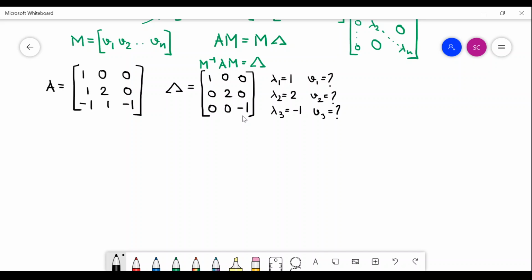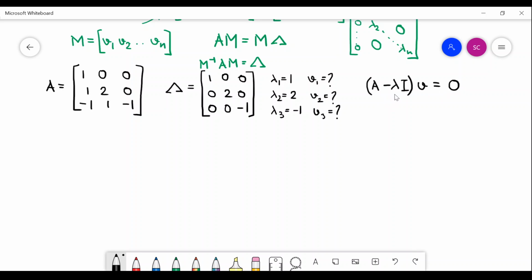Okay, so I want to know what my v1, v2, and v3 are. So what to do? We know that for any lambda which is an eigenvalue, we have this equation valid.